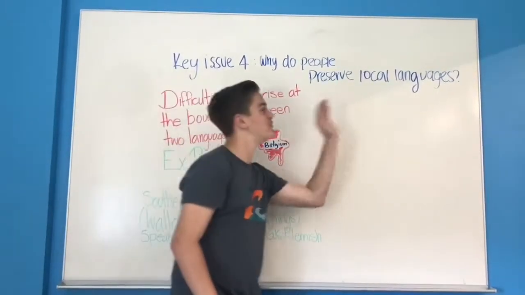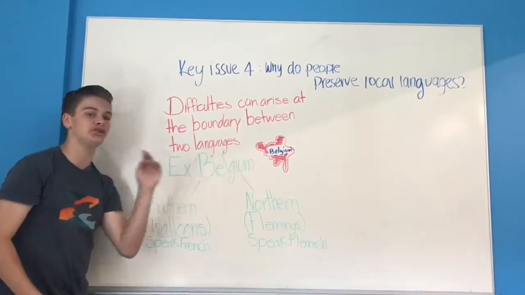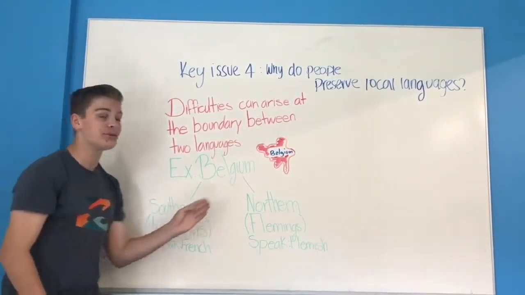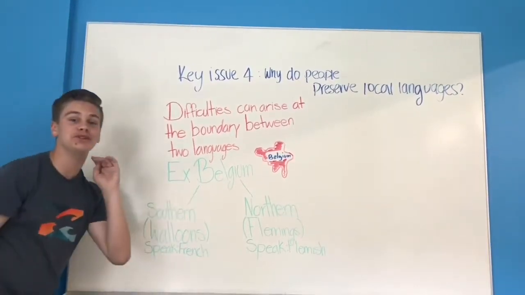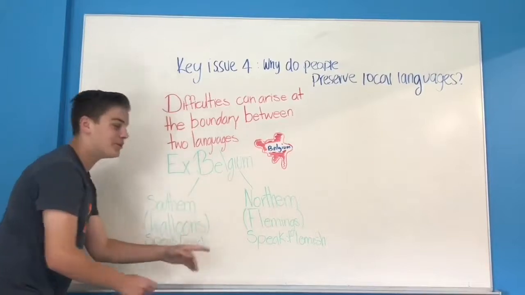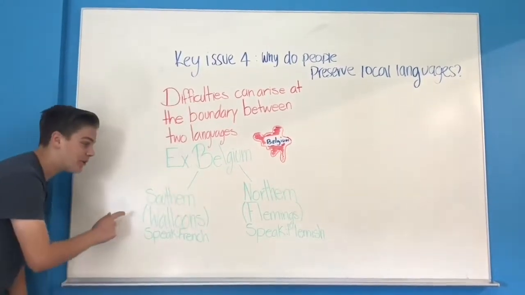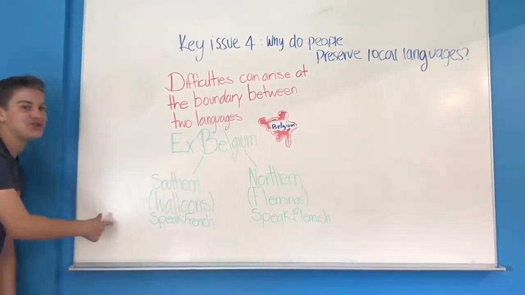Why do people preserve local languages? Difficulties can arise at the boundary between 2 languages. For example, Belgium. Here's a map of Belgium. Belgium is split into 2 different regions, the southern and the northern. The northern are the Flemings, the southern are the Walloons. The Flemings speak Flemish, the Walloons speak French.